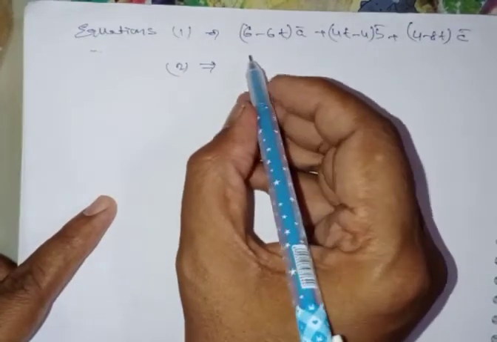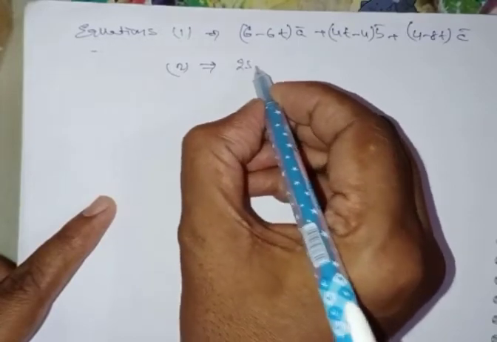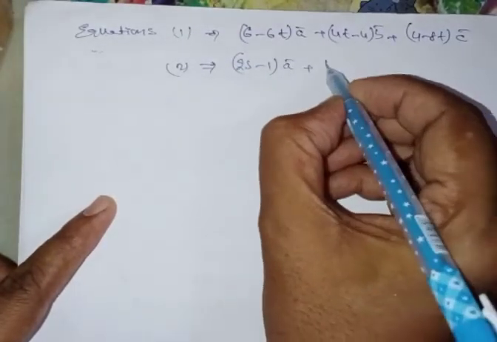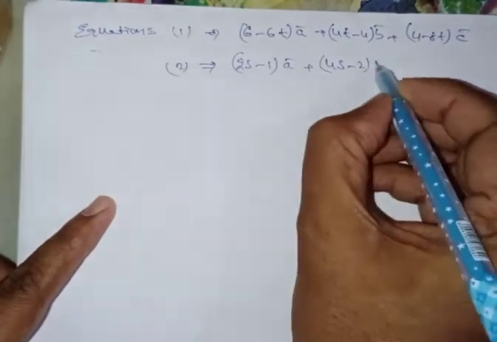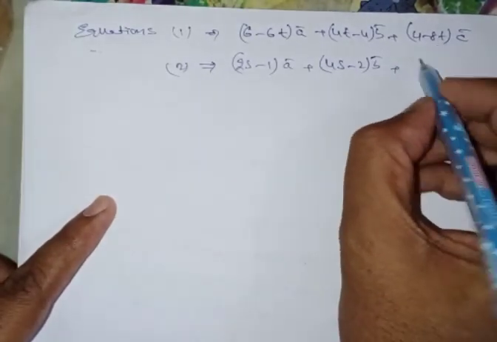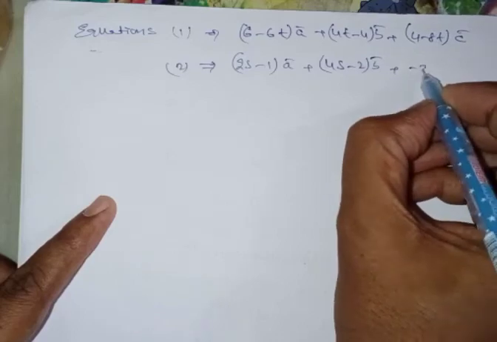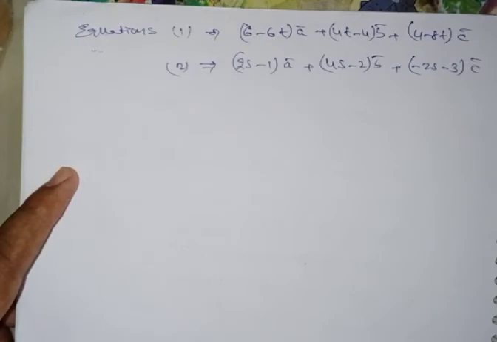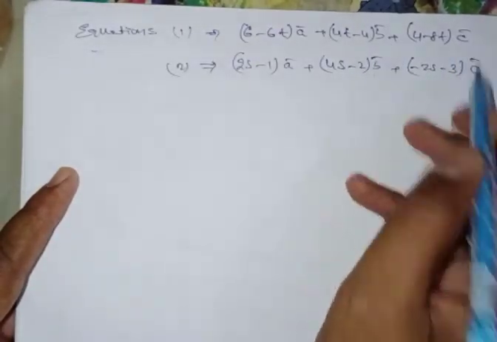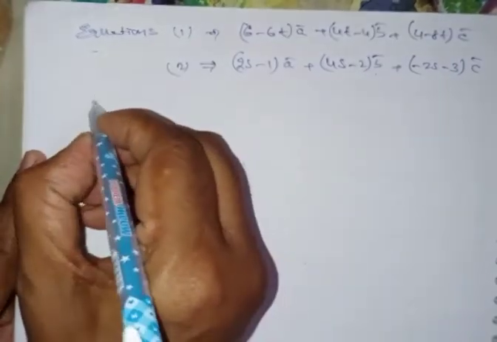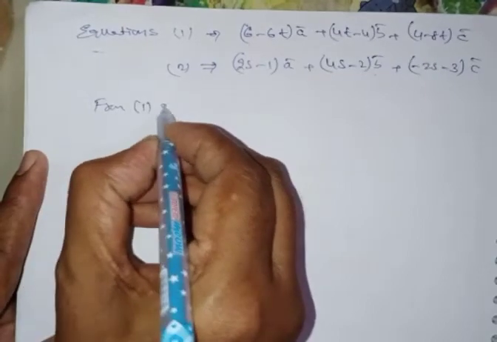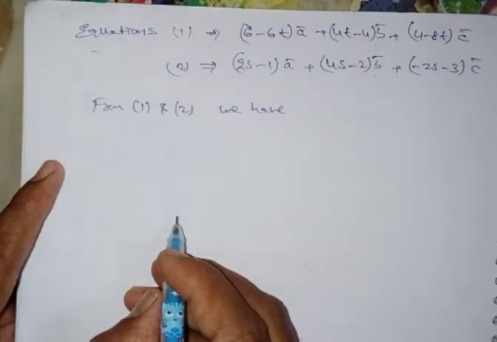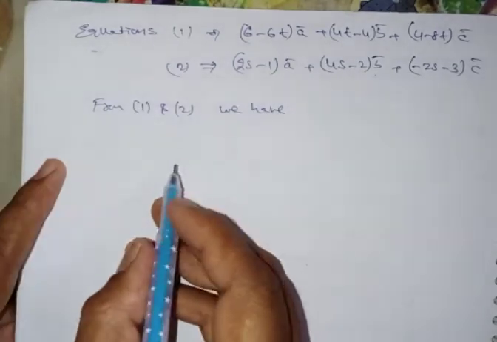First equation. Second equation is (2s minus 1) a bar plus (4s minus 2) b bar minus (2s minus 3) c bar. These two equations, you can compare the a, b, c terms. What will we get here? From 1 and 2, comparing the a, b and c.